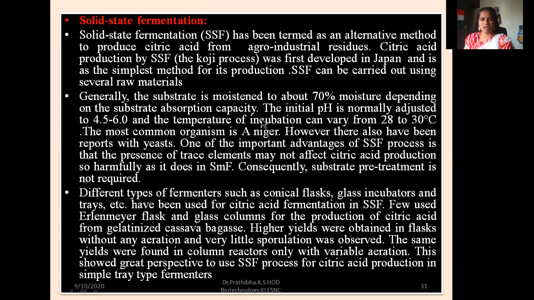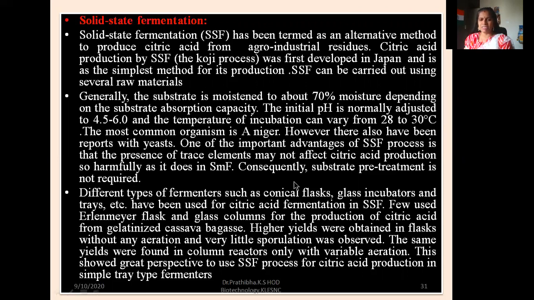The initial pH is normally adjusted to 4.5 to 6.0, and the temperature of incubation can vary from 28 to 30 degrees Celsius. The most common organism is Aspergillus niger. However, there have also been reports with yeast. One of the important advantages of the SSF process is that the presence of trace elements may not affect citric acid production as harmfully as it does in SMF. Consequently, substrate pretreatment is not required.